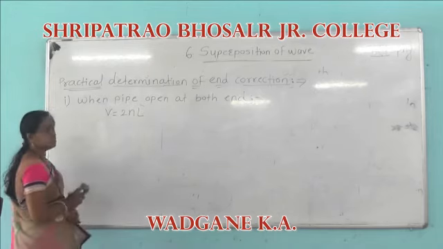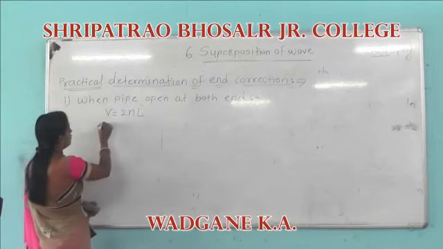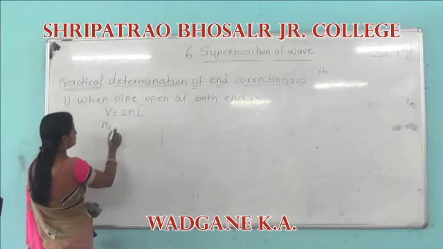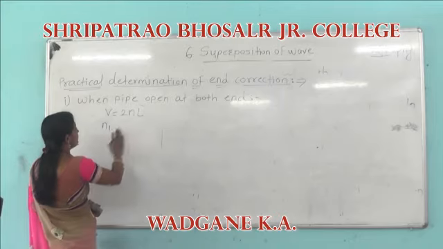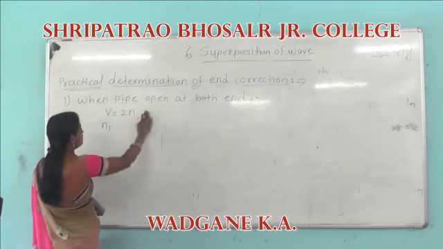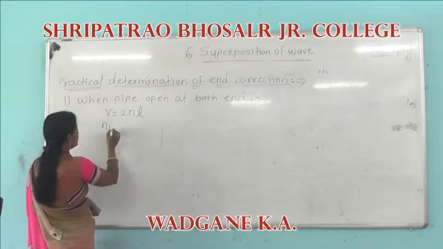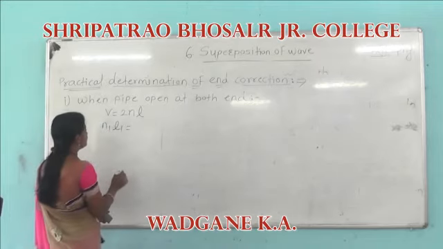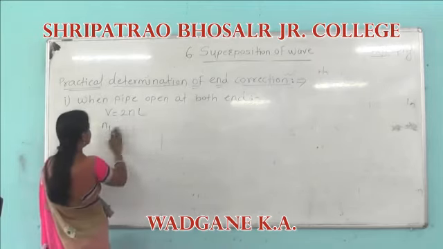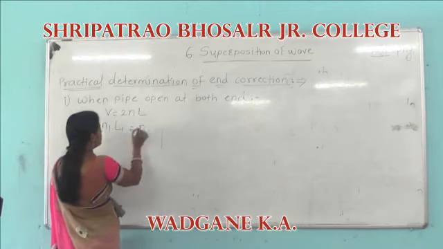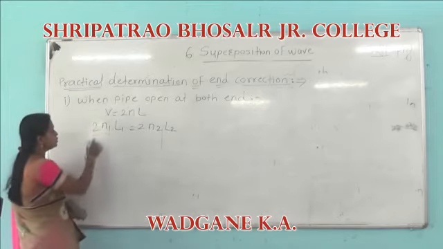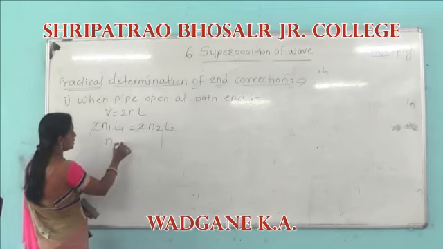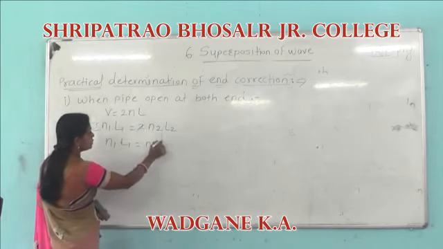Velocity is the same, so for n1 L1 and n2 L2 we get v = 2 n1 L1 = 2 n2 L2. But these two get cancelled and we get n1 L1 = n2 L2.